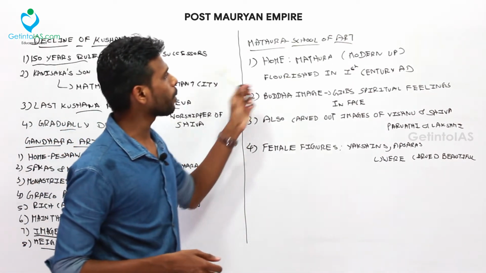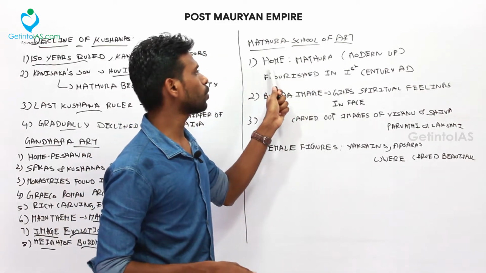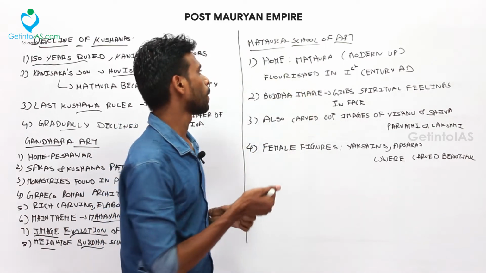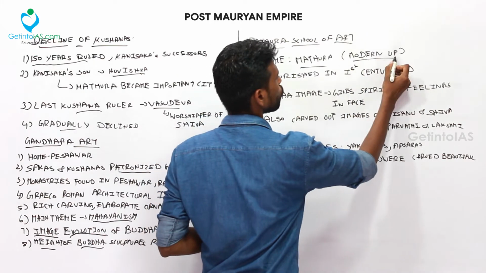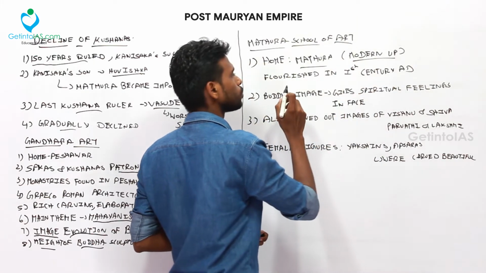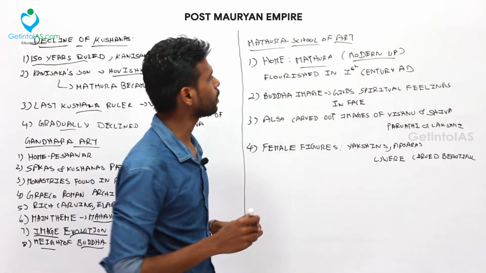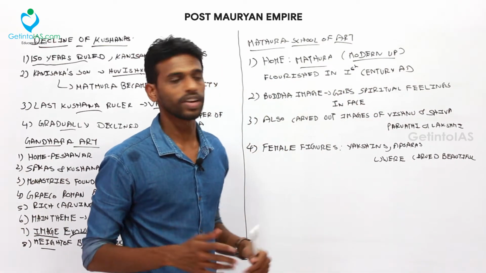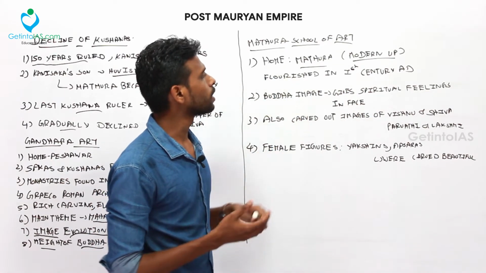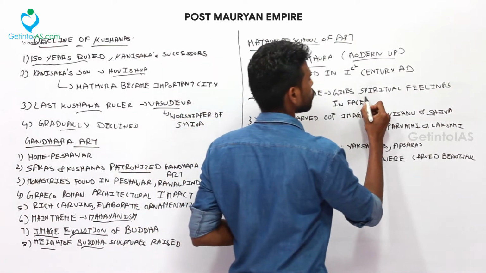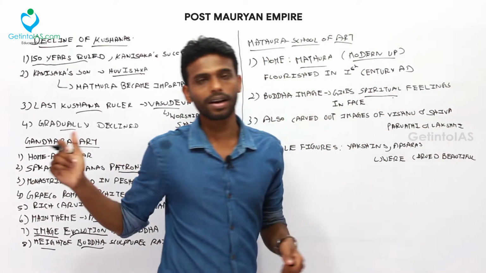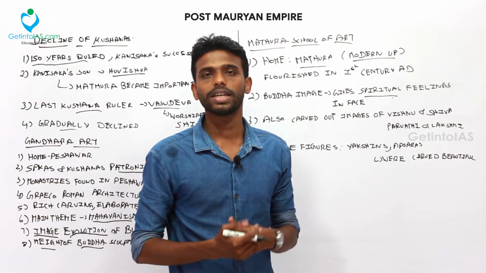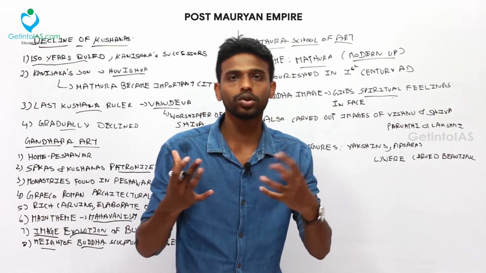And now coming to Mathura School of Art. So this was home to Mathura. Mathura is present day UP, modern Uttar Pradesh. So it was flourishing in the 1st century AD. During the 1st century AD, it flourished, and the Buddha image gives a spiritual feeling in the face. So it was not like in the previous Gandhara art. So in Mathura School of Art, it gives some spiritual feelings while seeing the Buddha face.